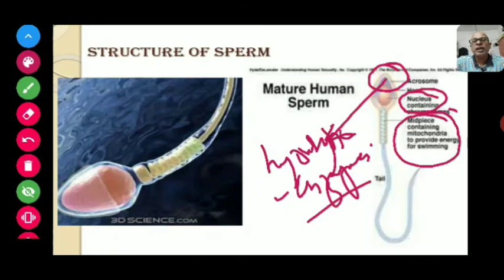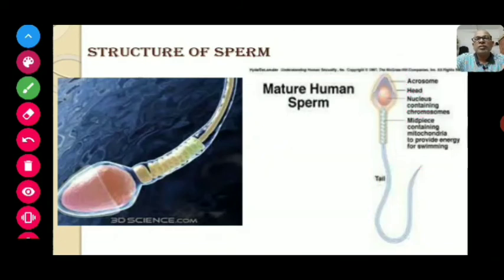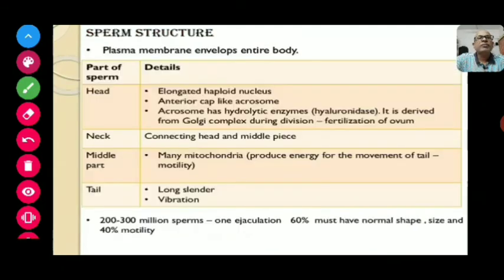The human male ejaculates around 200 to 300 million sperms during a coitus, of which for normal fertility at least 60% of sperms must have normal shape and size, and at least 40% of them must show vigorous motility.